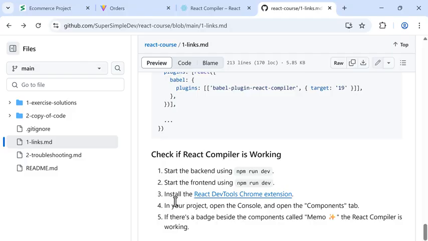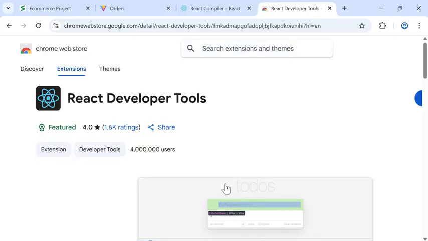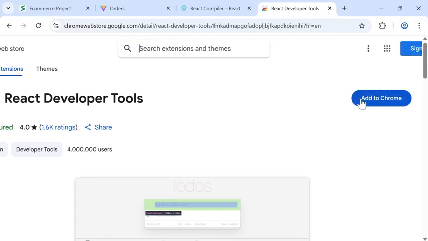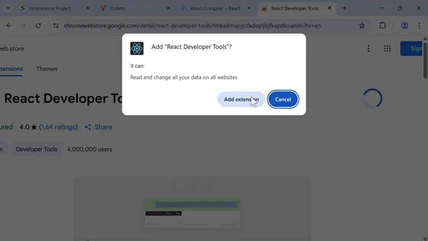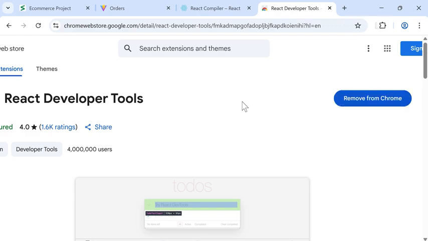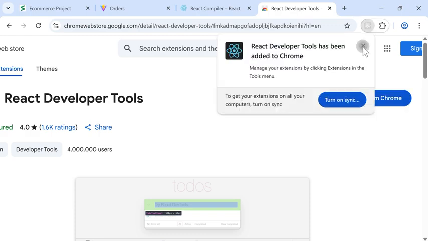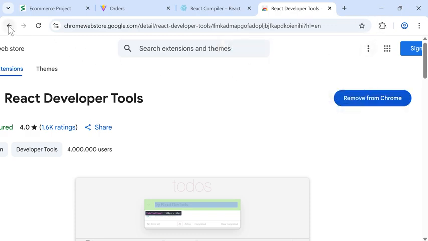And the next step is to install the React DevTools Chrome extension. So we'll click here. So this is an extension made specifically for React. It has a bunch of features that help us with React development. So here, we're going to add this extension to our browser. And once that's finished, I'll go back to the instructions.